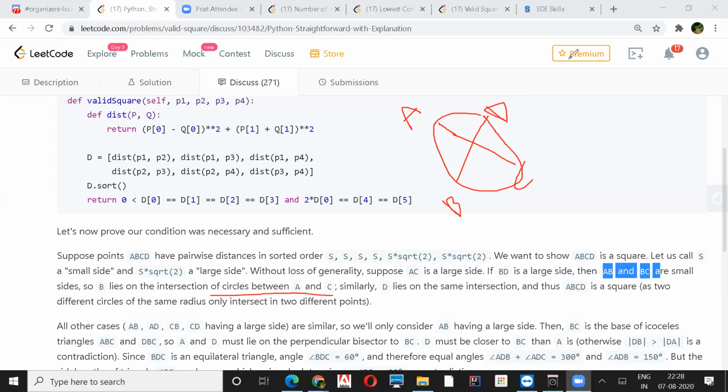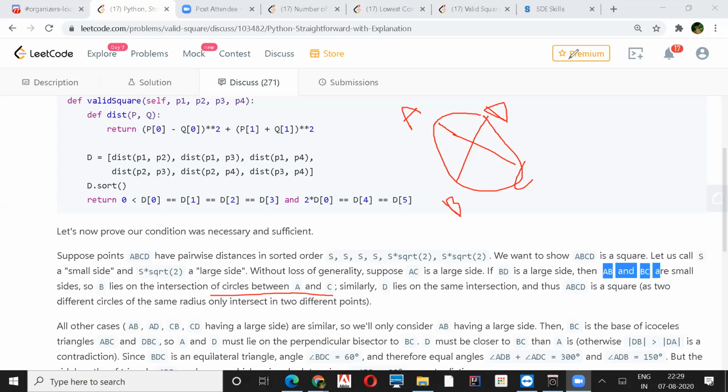And then he's comparing if D0, D1, D2, D3 are the same because they are sorted. And then he's saying if they are the same, it means they are sides. So 2 into D0 will be equal to D4 and D5, which are the diagonals. Root 2 into D0, it should be, no? No, square, no? Okay, got it. Because they have taken a square. D is a square of numbers. That's why. So 2 into 1 is going to be 2. Root 2 is a square of that.